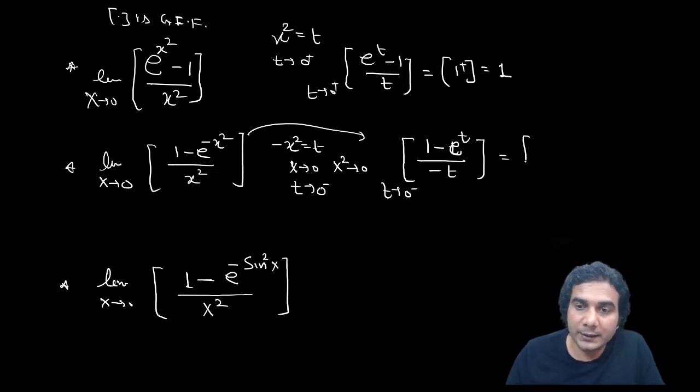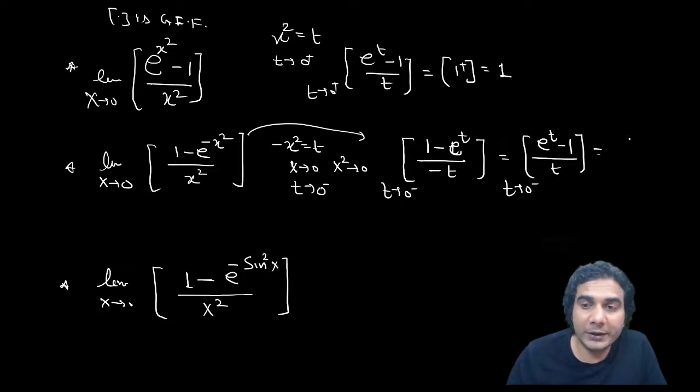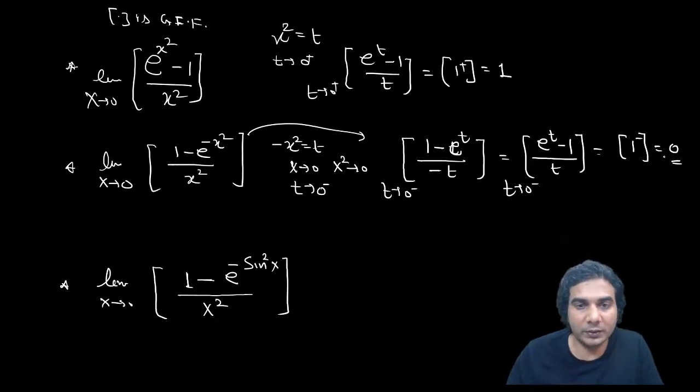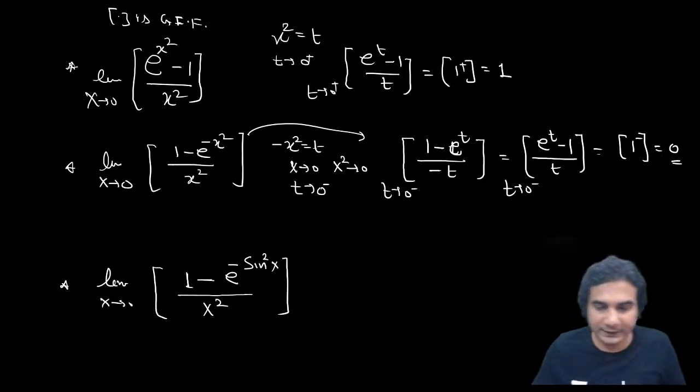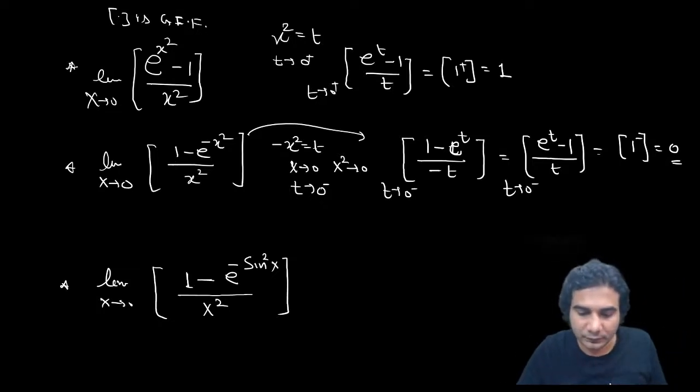Now remember that we are checking the left hand limit of this function, the left hand side of origin. So when t approaches 0 minus, you know that on the left side of origin (e raised to x minus 1) upon x is nothing but 1 minus. So this limit is going to be 0. So the second answer is 0. The first was 1. Now what is the answer of the third one? Try the third one.